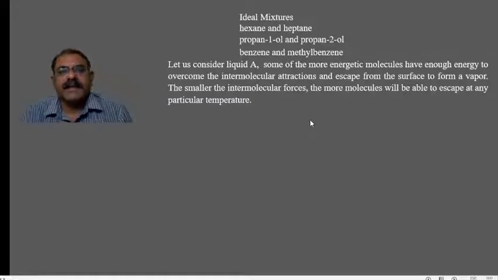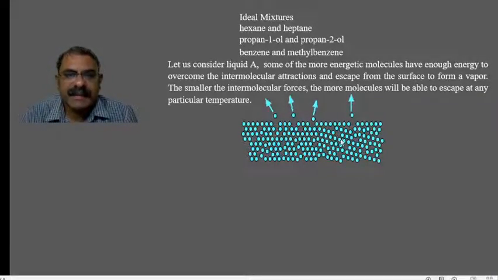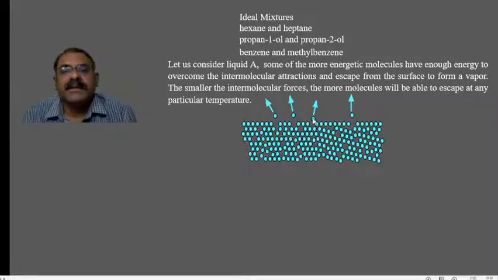Now let us consider liquid A. This is liquid A having many molecules, and a few molecules of liquid A have more energy than the other molecules. Due to that excess energy, they are trying to convert into a gaseous form, right? So those molecules which have more energy than other molecules are now trying to convert into a gaseous form. The escaping tendency of those molecules, for example, here it is 4 molecules, right?